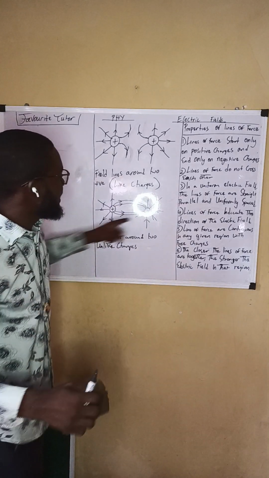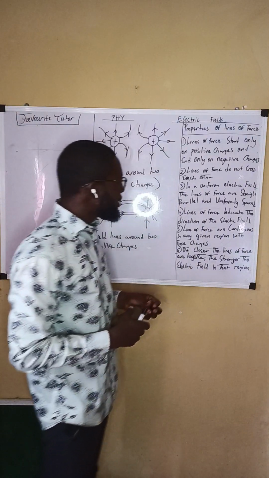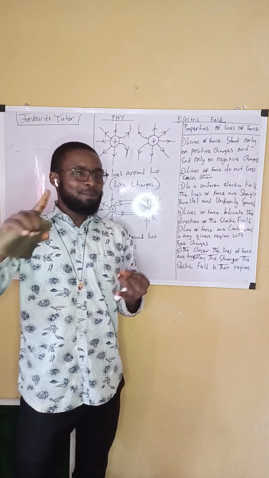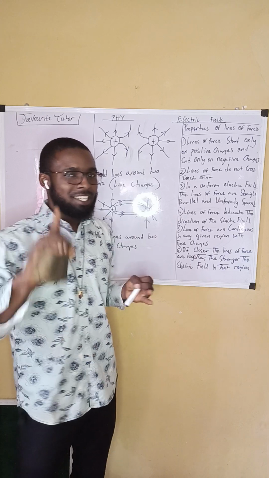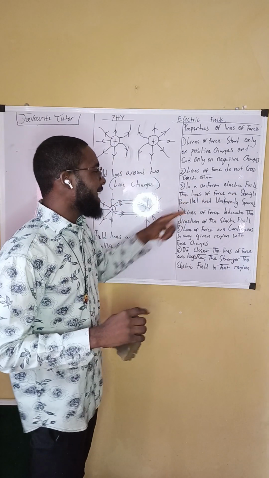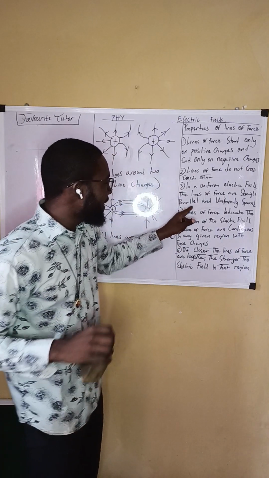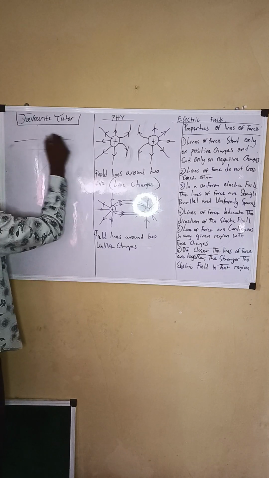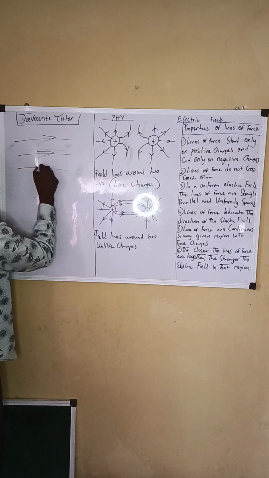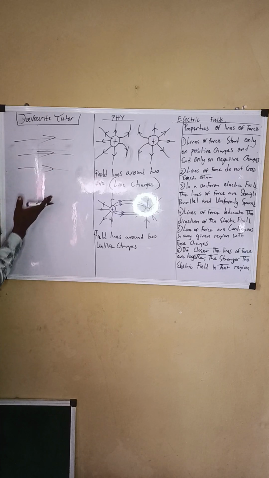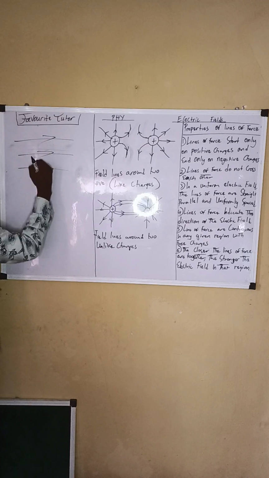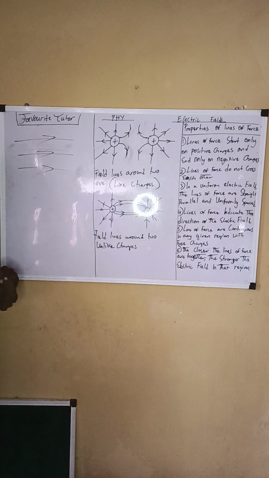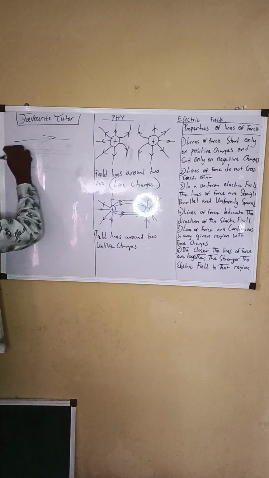Okay, number 3, another what? Properties. In a uniform electric field, yes, we have the uniform electric field and we also have the non-uniform electric field. But in a uniform electric field, the lines of force are straight, parallel, and uniformly spaced. The lines of force are what? Straight. They're straight, parallel, and what? Uniformly spaced. The space between each other is the same. That is, we are talking about the uniform electric field.